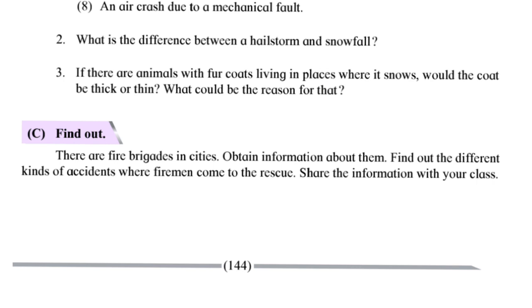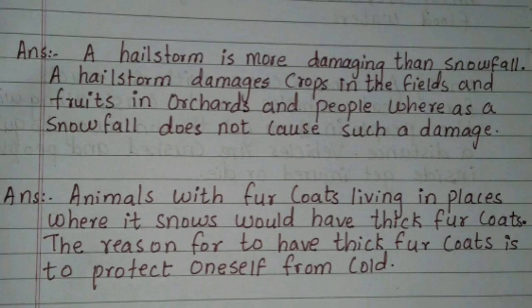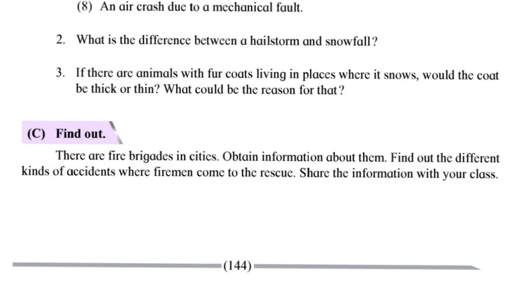Okay, now see the question number 2. What is the difference between a hailstorm and snowfall? Answer: a hailstorm is more damaging than snowfall. A hailstorm damages crops in the field and fruits in orchards and people, whereas snowfall does not cause such damage.